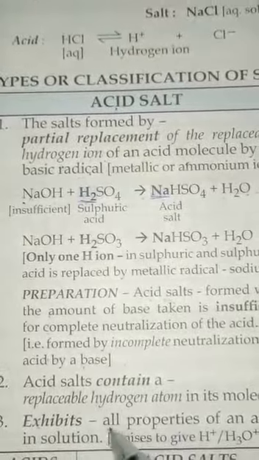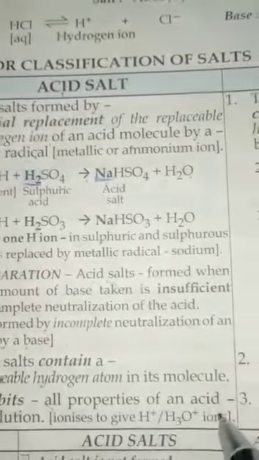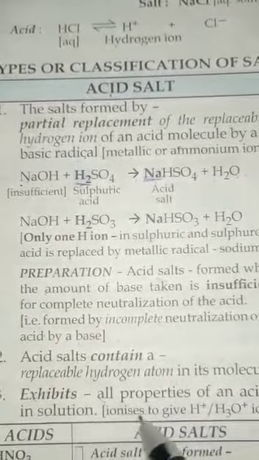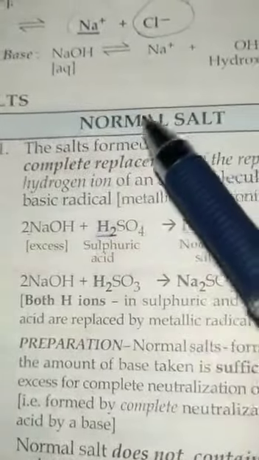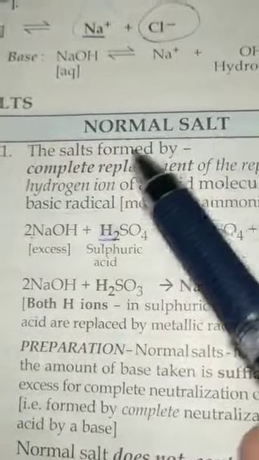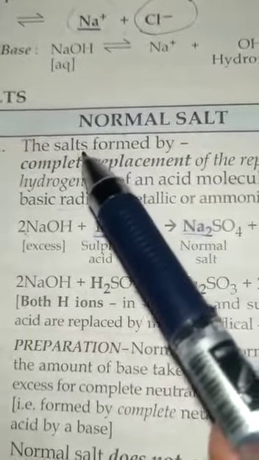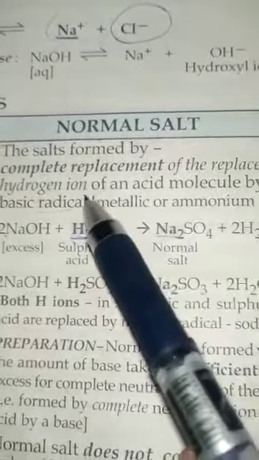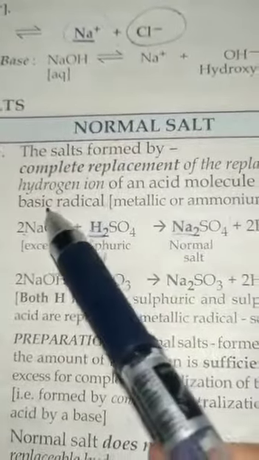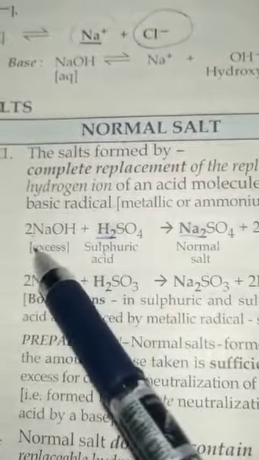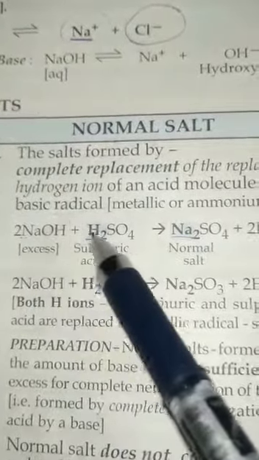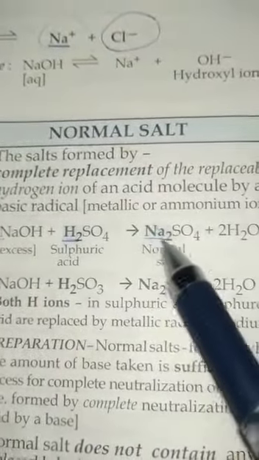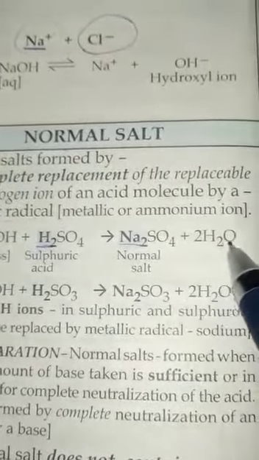And an acid salt shows all the properties of an acid in the solution. Okay, now the next is the normal salt. So normal salts are just the opposite of the acid salts. So these are the salts formed by the complete replacement of the hydrogen ion of an acid by the basic radical. So here you can see 2NaOH plus H2SO4, it gives rise to Na2SO4 plus H2O.